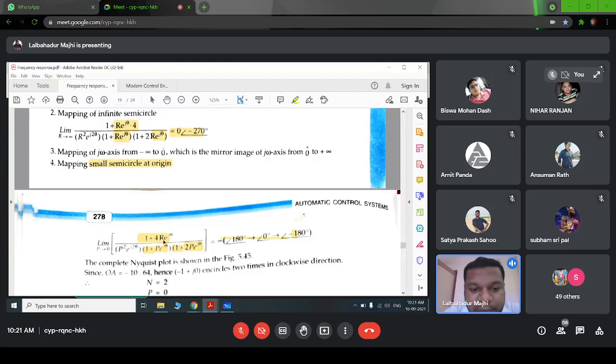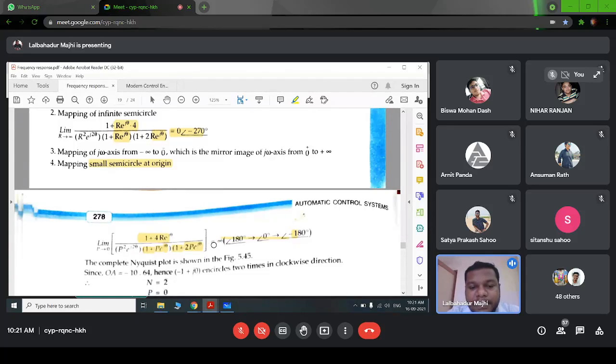1 plus 4 p into e to the power j theta: because p is almost 0, it will be 1 plus 0, so we can neglect these terms. We are left with only 1 by p square into e to the power j 2 theta.